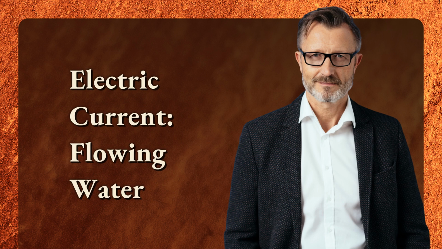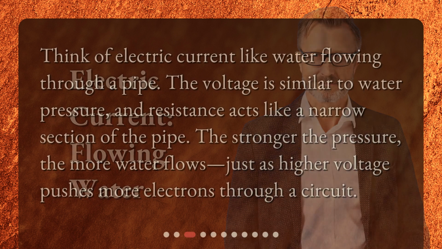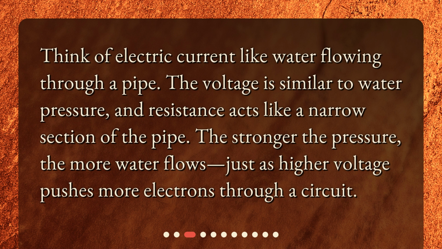Electric current, flowing water. Think of electric current like water flowing through a pipe. The voltage is similar to water pressure, and resistance acts like a narrow section of the pipe. The stronger the pressure, the more water flows, just as higher voltage pushes more electrons through a circuit.